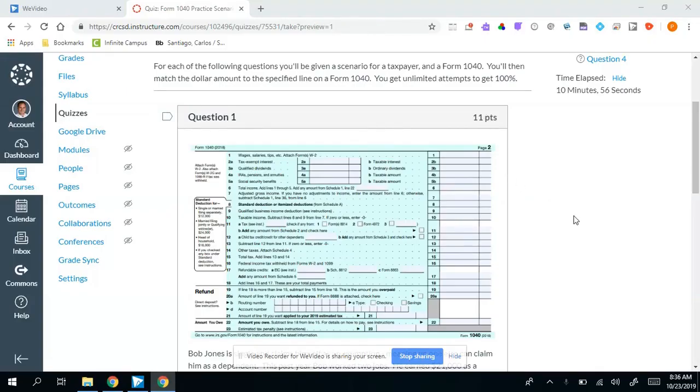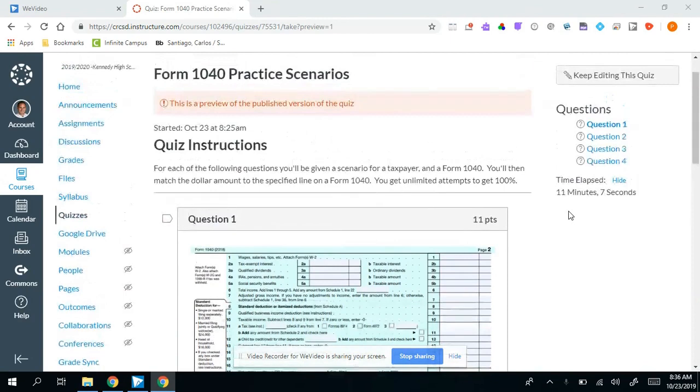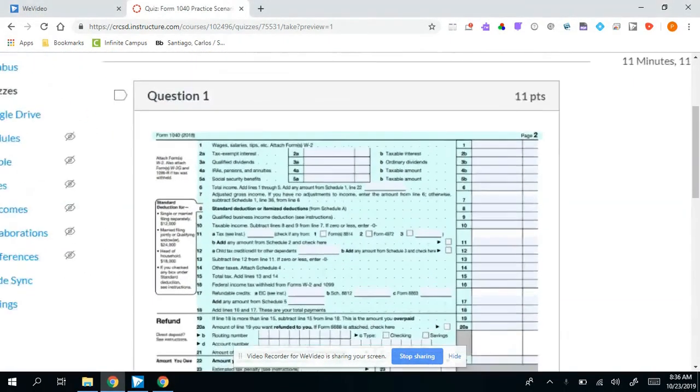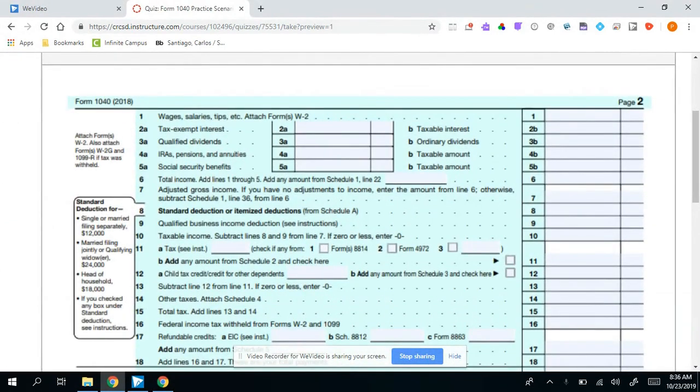We're going to spend some time going over some of the Form 1040 scenarios and just highlighting some different important information relating to the Form 1040 that you have encountered or will encounter as you proceed through these different scenarios. So the first thing we want to look at, we're just going to go in order through the different lines and different scenarios that I've got posted for you.